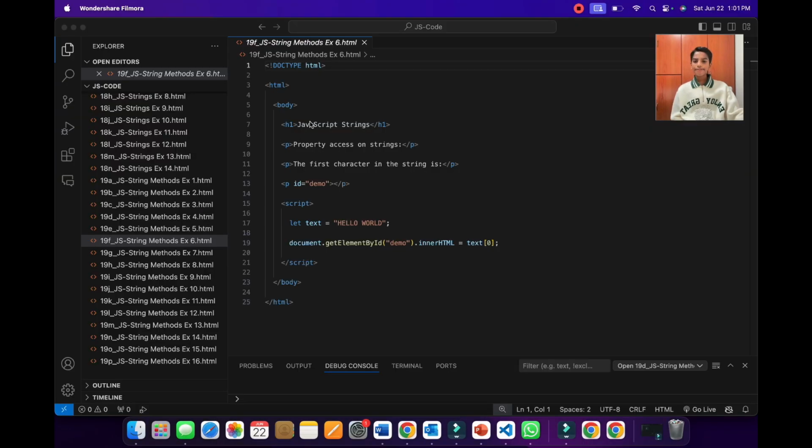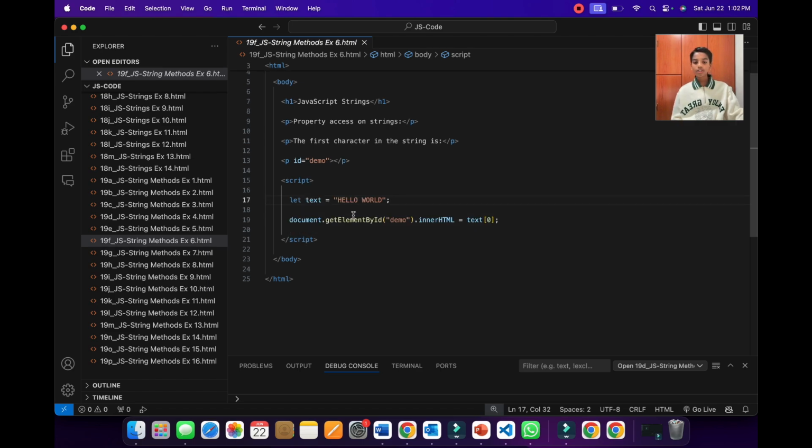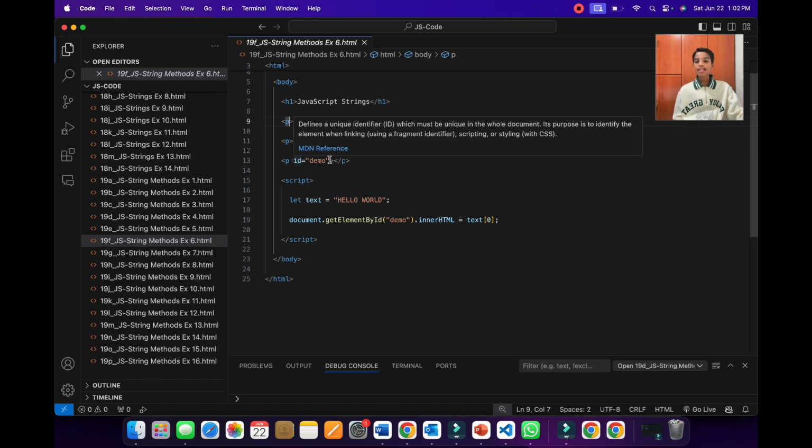So now, as you can see over here in the script tags, we have declared a variable called text and assigned it the value of hello world. Then we have used the document.getElementById method and we're getting the ID of demo. So then JavaScript will go to the body and search for the ID of demo. Over here, it will search for the H1, but it doesn't have the ID of demo. So it will skip it and go to the next one. This doesn't have the ID of demo either, so it will go to the next one. And as this paragraph doesn't have the ID of demo, it will go to this paragraph over here. And then this has the ID of demo.